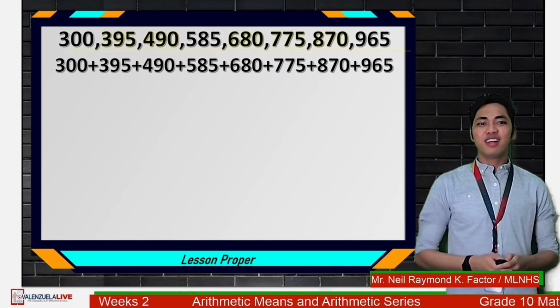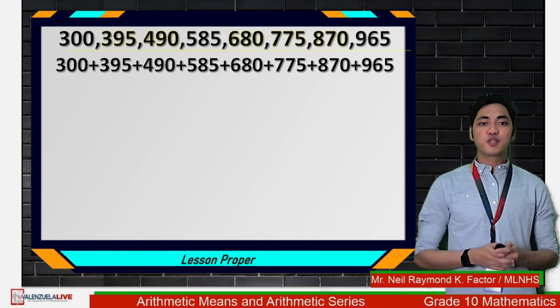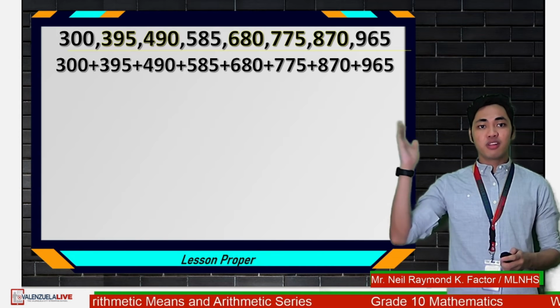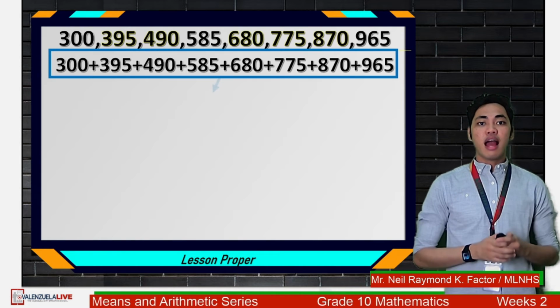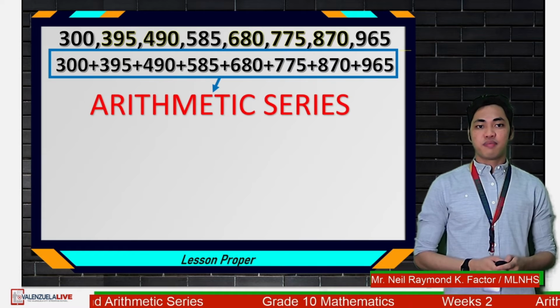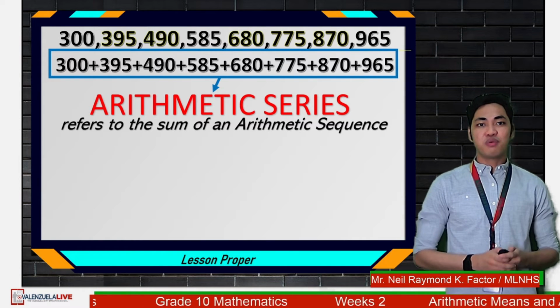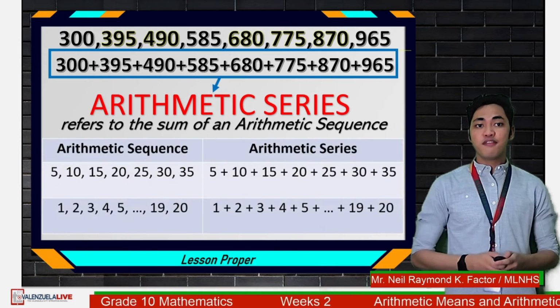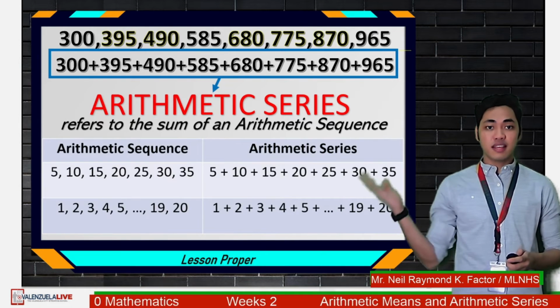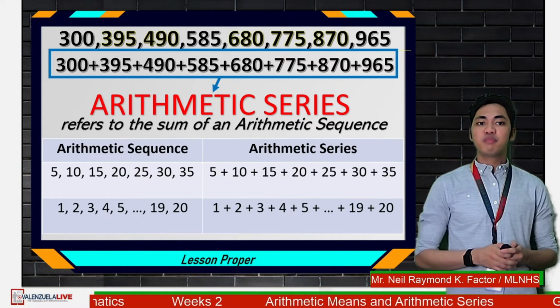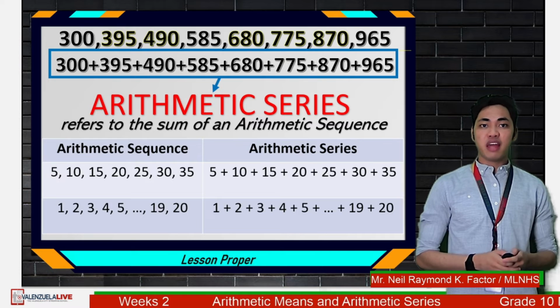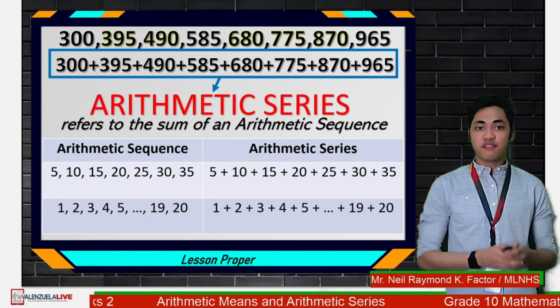Now, going back to the lesson, the addition expression that we have made earlier is now called an arithmetic series. It refers to the sum of an arithmetic sequence. To illustrate the difference, let's look at this table. For arithmetic sequence, we have 5, 10, 15, 20, 25, 30, 35.